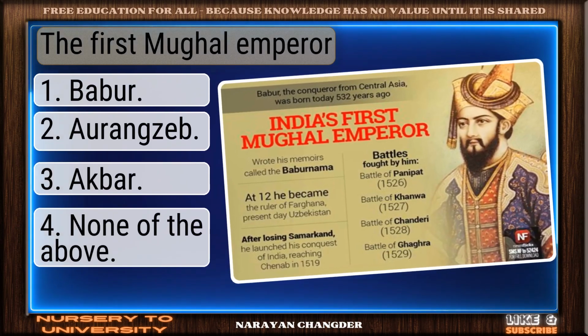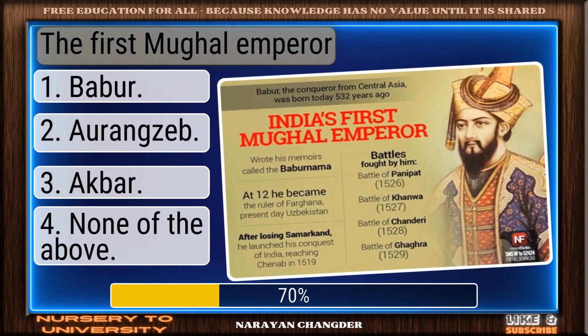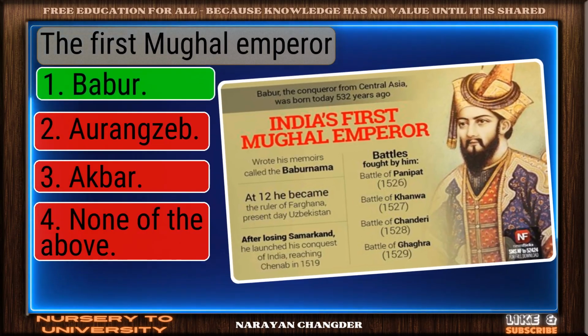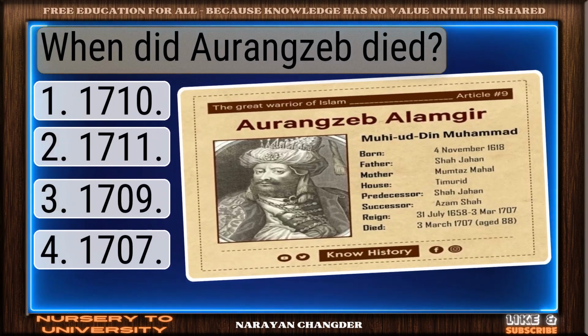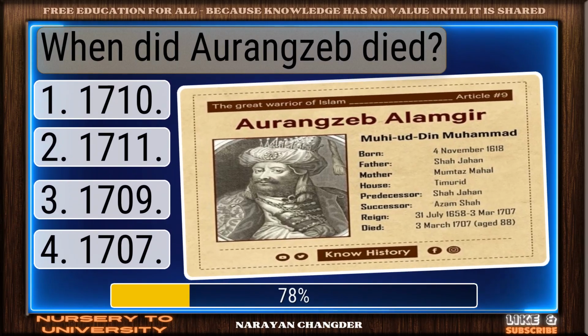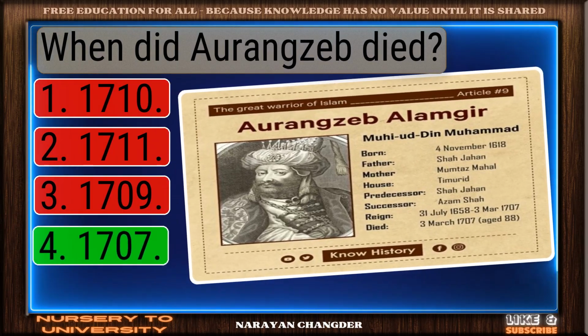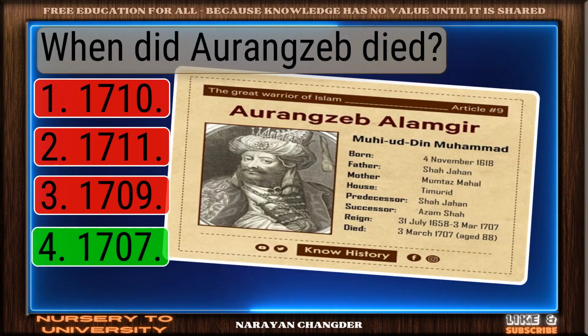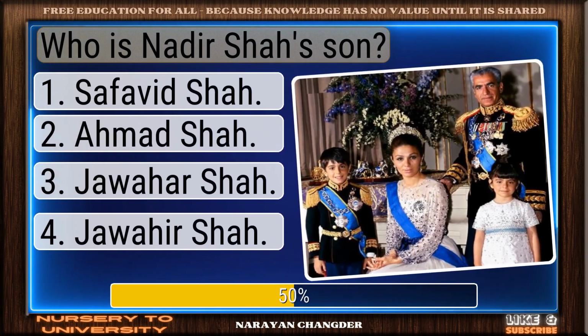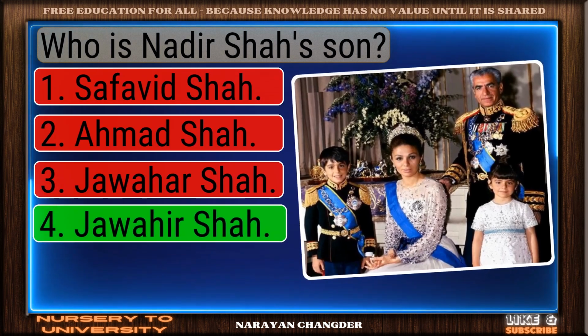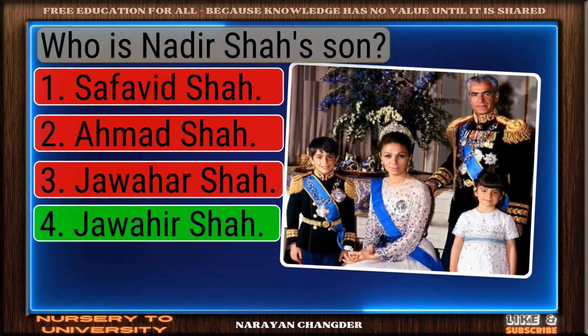The first Mughal emperor. On track. Babur is the correct answer. When did Aurangzeb die? Right choice. 1707 is the best answer. Who is Nadir Shah's son? Well picked. Nasrullah Mirza is the correct answer.